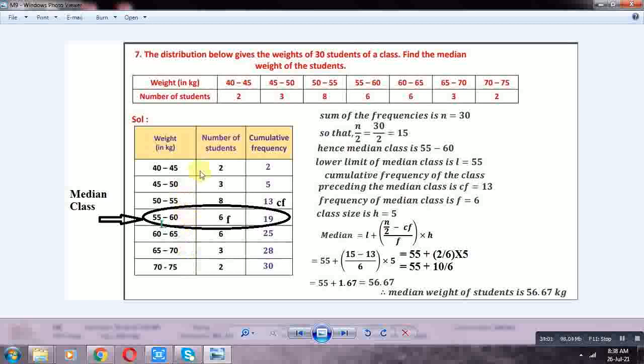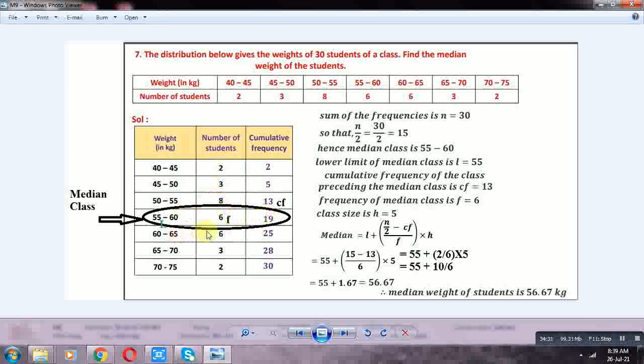Of 55-60, 2 plus 3 plus 8 plus 6, 19. Of 60-65, 2 plus 3 plus 8 plus 6 plus 6, 25. Of 65-70, 28. Of 70-75, 30.